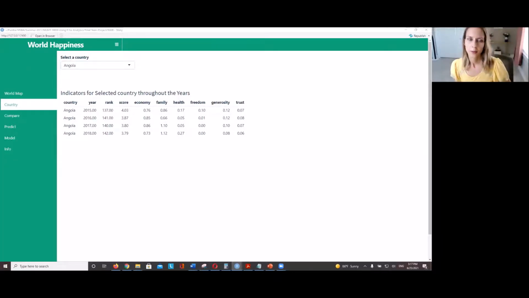In addition to the map view, this app lets you select the country of interest and provides happiness statistics throughout the year. We can follow population sentiments as trends throughout the years and by various indicators. For example, we can see that Angola's rating has gone down from 4.03 in 2015 to 3.79 in 2018. We can attribute this change to several factors, including health, freedom, generosity, and family.